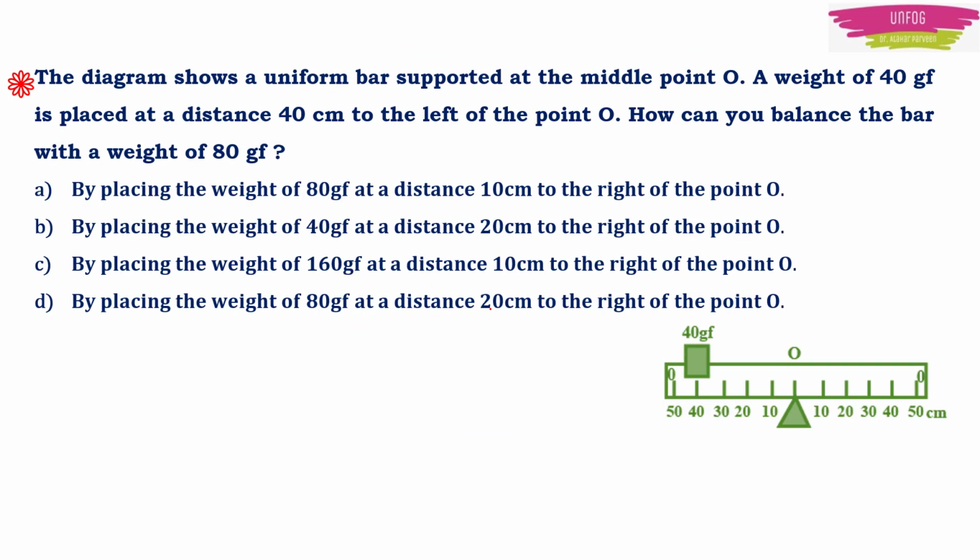The question is, the diagram shows a uniform bar supported at the middle point O. A weight of 40 gram force is placed at a distance of 40 centimeter to the left of the point O. How can you balance the bar with a weight of 80 gram force? So these are the lengthy options. Don't worry about whether the options are lengthy or not. Just solve the numerical, then match your answer with the given options.